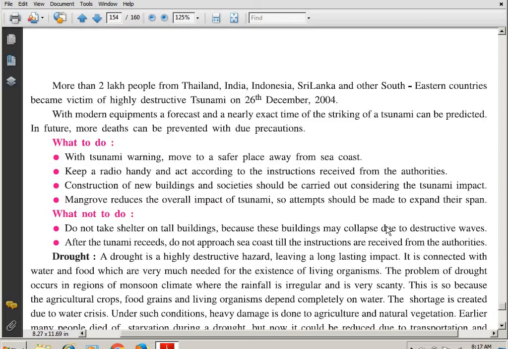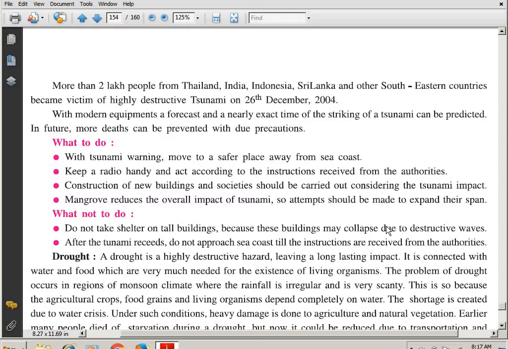Students, in 2004, in India, especially the people of Andhra Pradesh, Telangana, also Chennai, that is the peninsula of South India, were very much affected by these tsunami waves, and it happened on 26th December 2004. Many people died in the Andaman and Nicobar islands also.